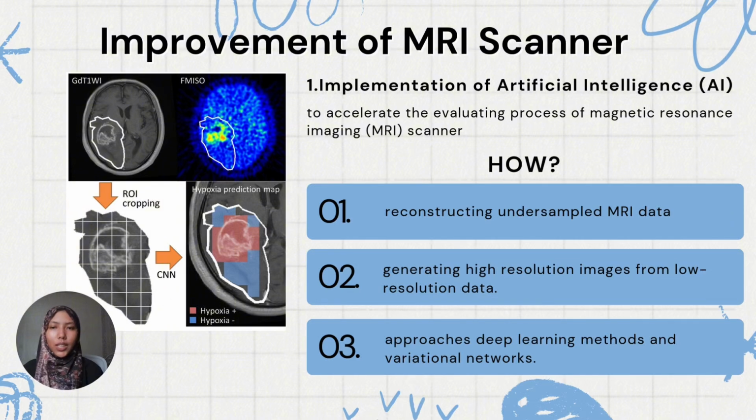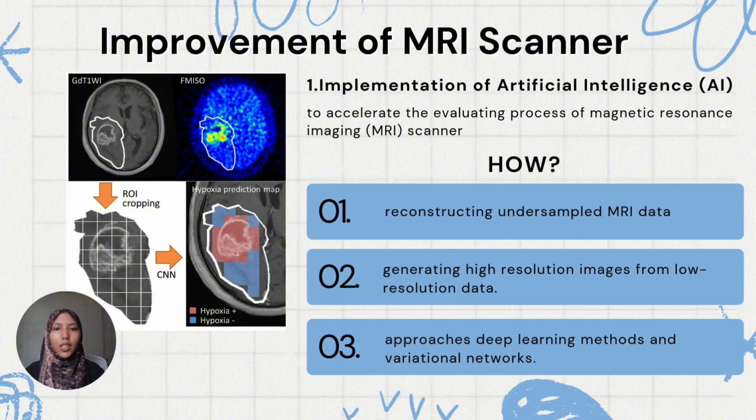My name is Nurul Atenia, and I will introduce you to the improvements of the MRI scanner. The first one is implementation of artificial intelligence. This is used to accelerate the evaluating process of the MRI scanner. So how? AI will reconstruct the undersampled MRI data, and AI also generates high-resolution images from low-resolution data.